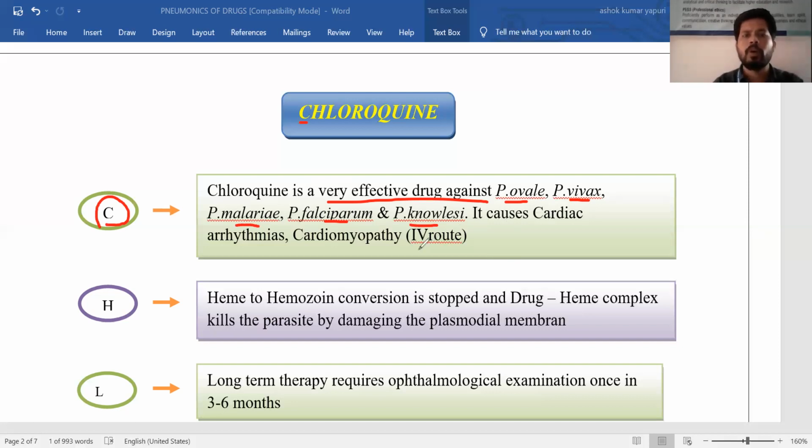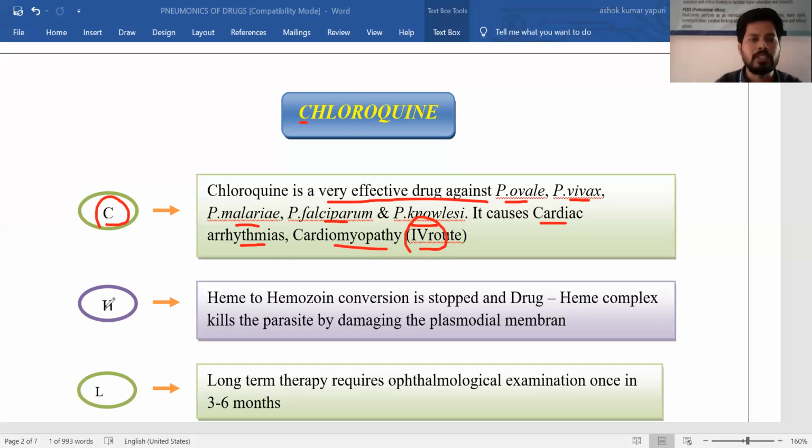Generally, with the intravenous route of administration, chloroquine can easily cause cardiac arrhythmias as well as cardiomyopathy. So one of the drawbacks is that when chloroquine is taken in large doses by the intravenous route, it may cause cardiac arrhythmias as well as cardiomyopathy.